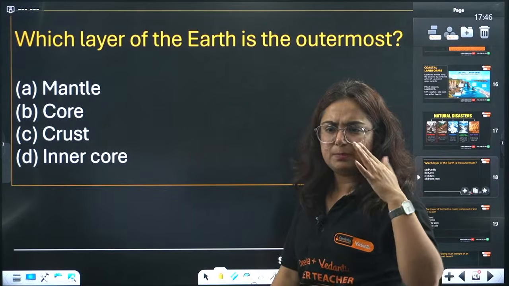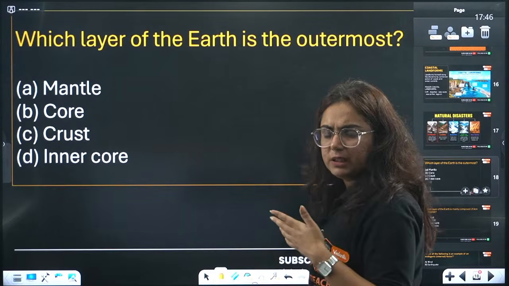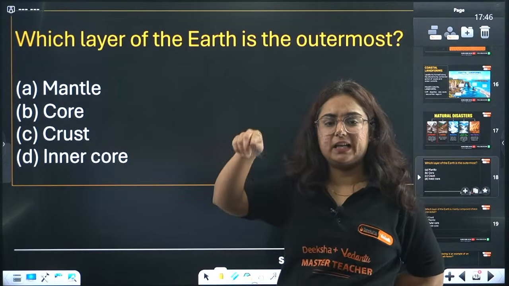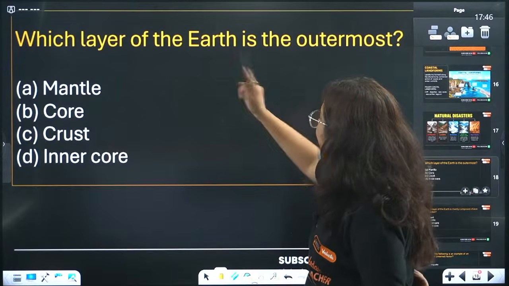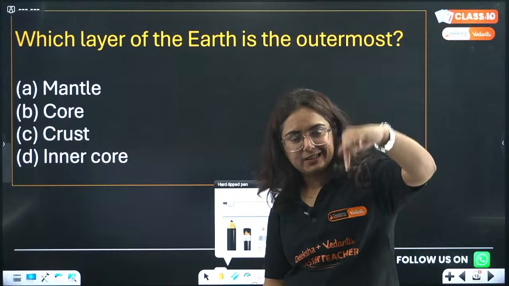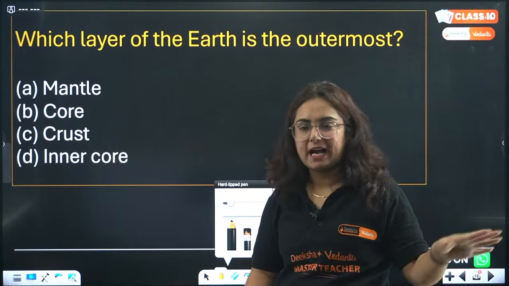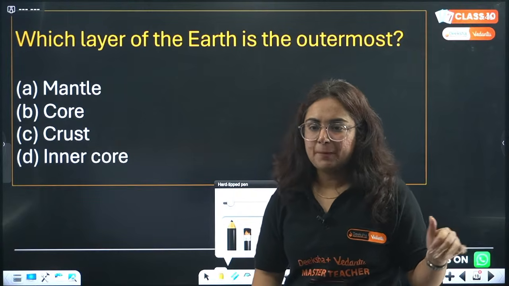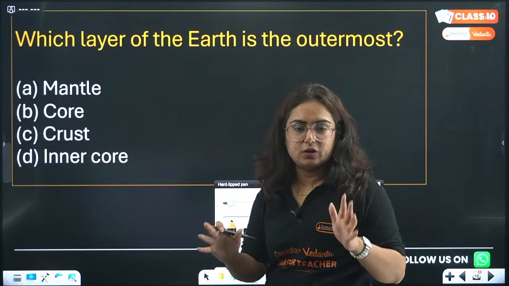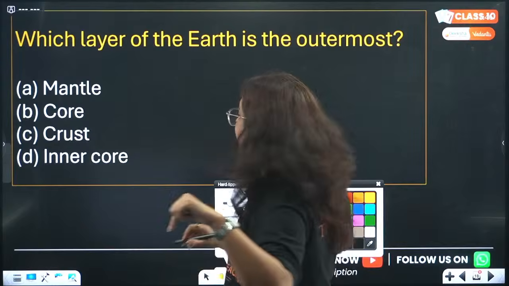Who gave this answer B? How can core be the correct answer? PDF, you will get it in the description box. See, the link is there. So which layer of the earth is outermost? Beta, regarding the PDF, you can get it in the description. Session PDF is added in the description. Okay, it is asked by Neha Ranjan. Okay, so the PDF is there.